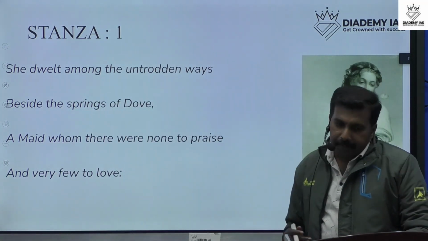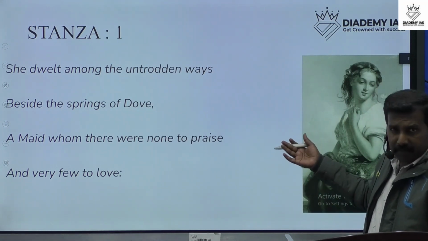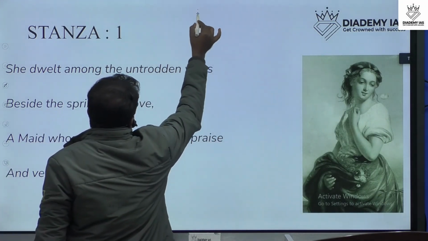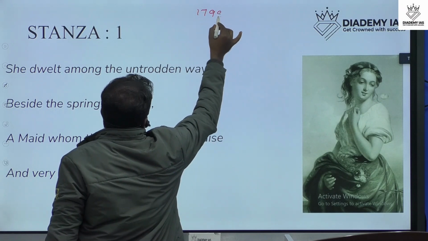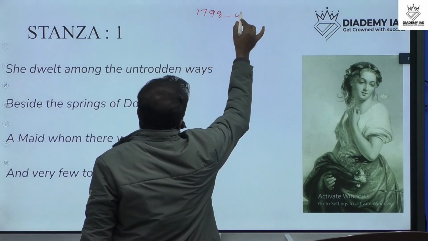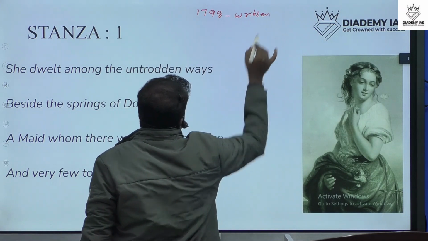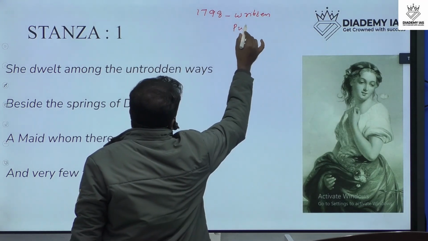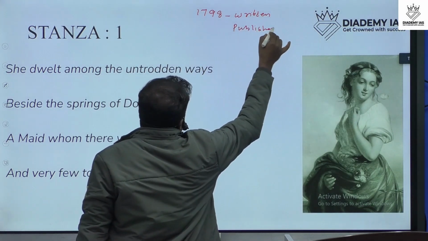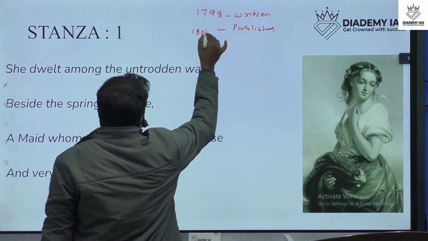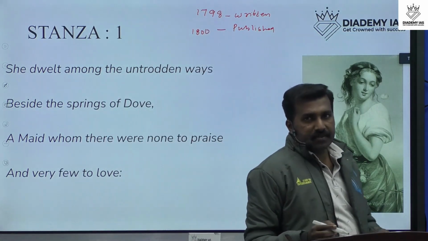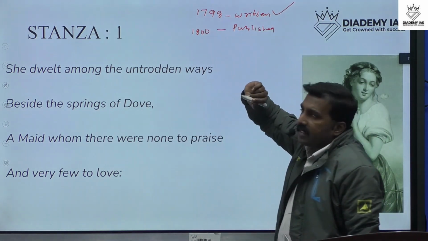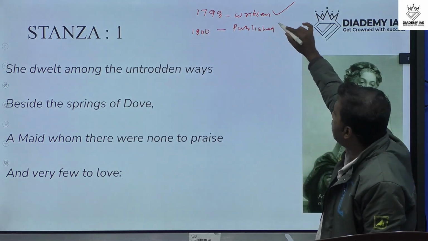This Lucy poem was written in 1798 and published in 1800. So this poem was written in 1798 and published in 1800.